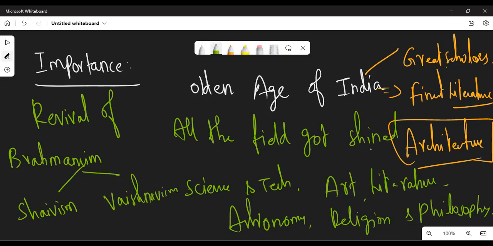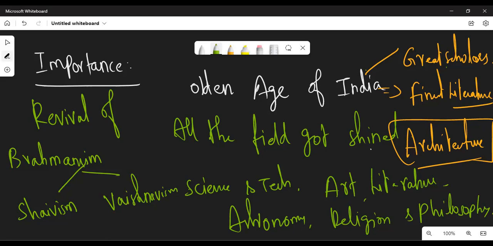Sir, before this Gupta period, take the example of the Mauryan kingdom. Most of the rulers of Mauryas followed either Buddhism or Jainism. Most of the rulers followed only these two religions.